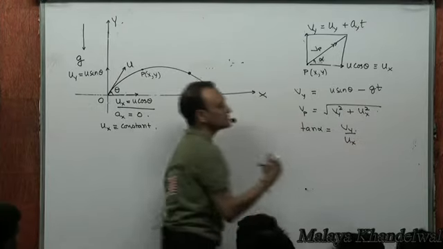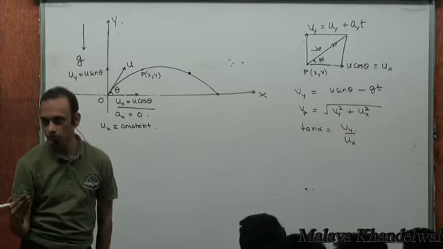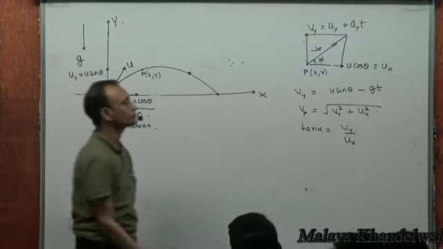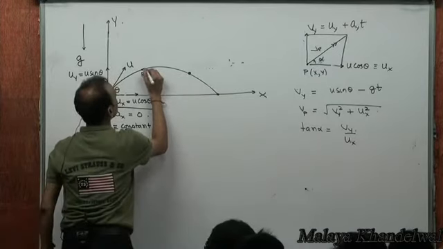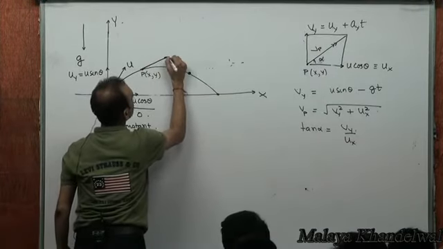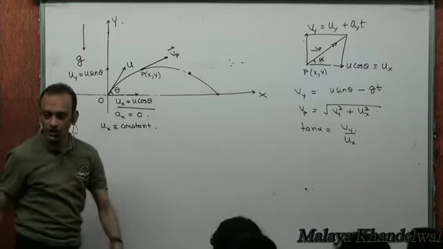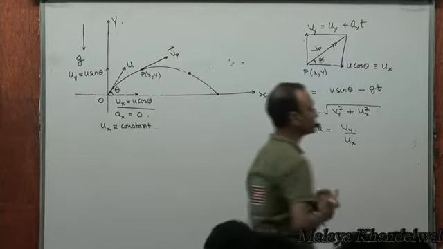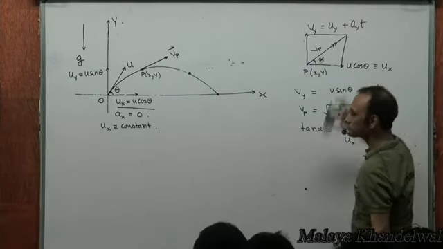Ux will remain same at all instants of time, right? Yes or no? And do you realize that the net velocity at p will always be along the tangent to the trajectory at p? So these are some simple observations, right?